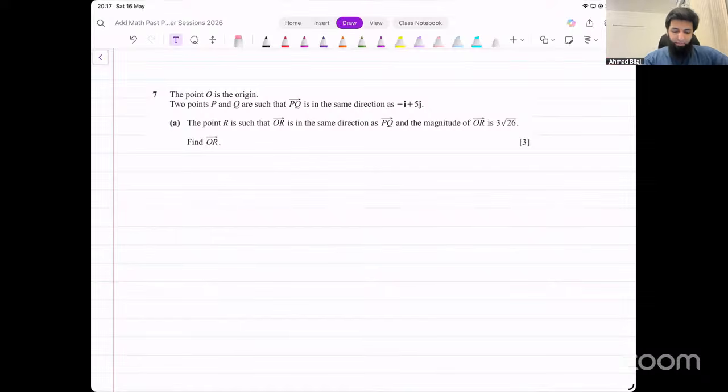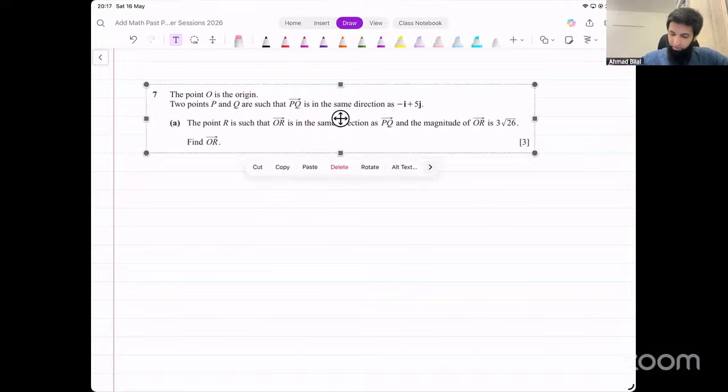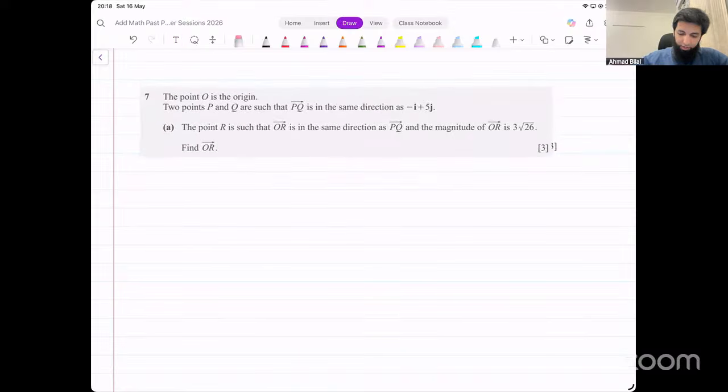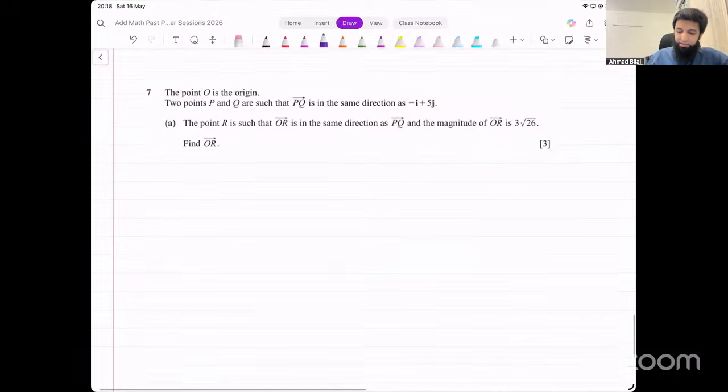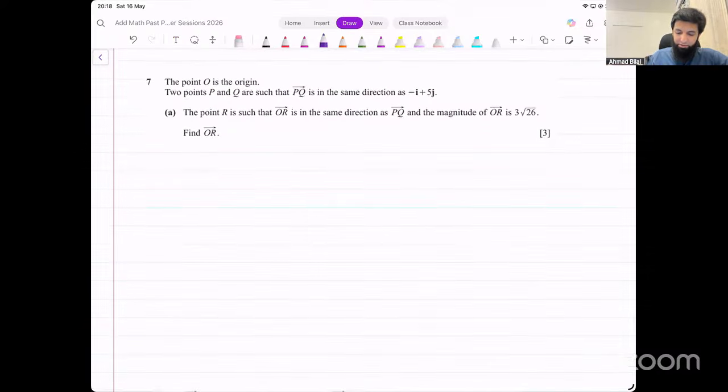Let's see this. The point O is the origin. 2 points P and Q are such that PQ vector is in the same direction as minus i plus 5j. Okay, so PQ vector is parallel to this vector. It's some multiple of this. R is such that OR is in the same direction as PQ. Okay, so OR, PQ, and this vector, they're all in the same direction. Magnitude of OR is 3 under root 26. Find the vector OR.